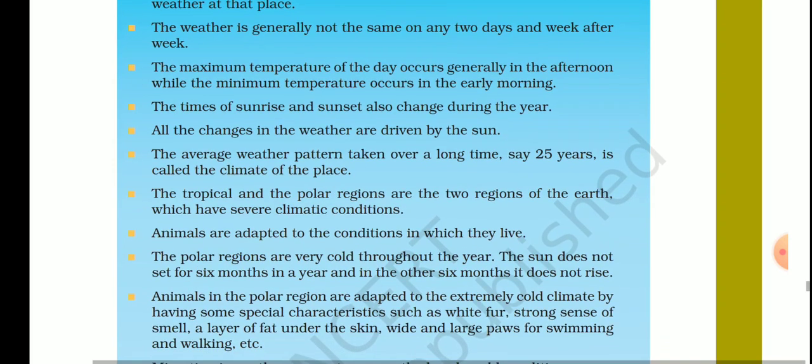Next one, the polar regions are very cold throughout the year. The sun does not set for 6 months in a year, and in the other 6 months it does not rise. Very important thing. We discussed this with respect to the horizon, that in the polar regions the sun does not set for 6 months, and in the other 6 months it does not rise.